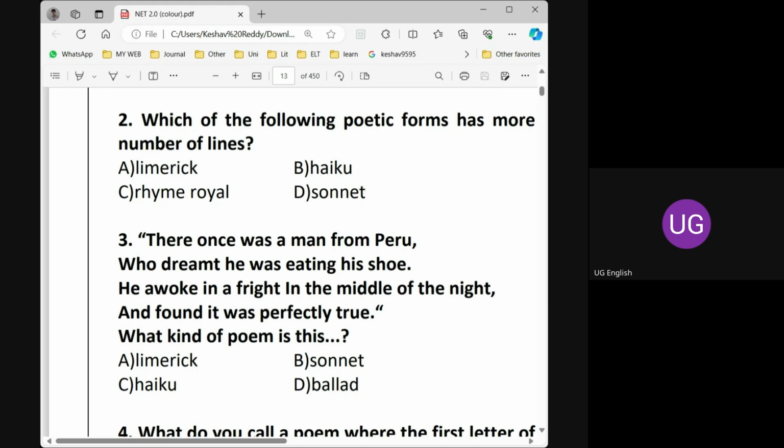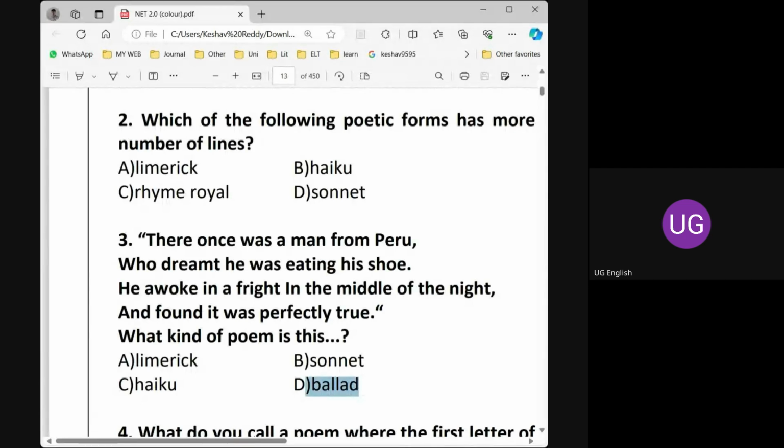No, because limerick is a 5-line poem. Can we go with sonnet? No. Sonnet is a 14-line poem. Haiku? No. Haiku is a 3-line poem. Ballad is the answer.